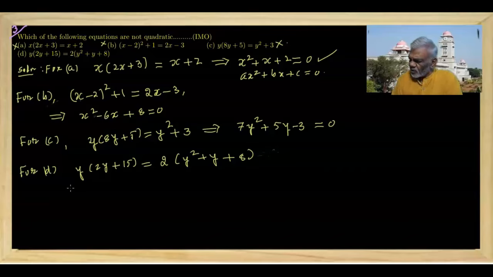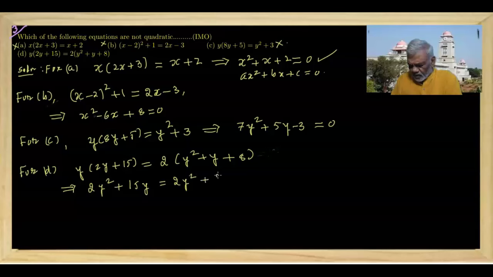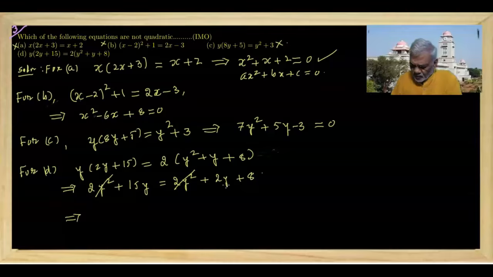After simplification, 2y square plus 15y is equal to 2y square plus 2y plus 8, and this 2y square and this 2y square get cancelled, and if you bring 2y to the left hand side, that is going to be 13y, and this is not 8, this should be 16, because 2 into 8 is 16, minus 16 is equal to 0,